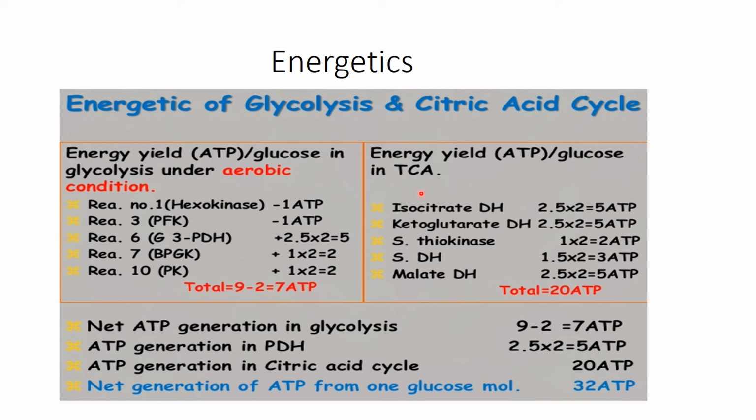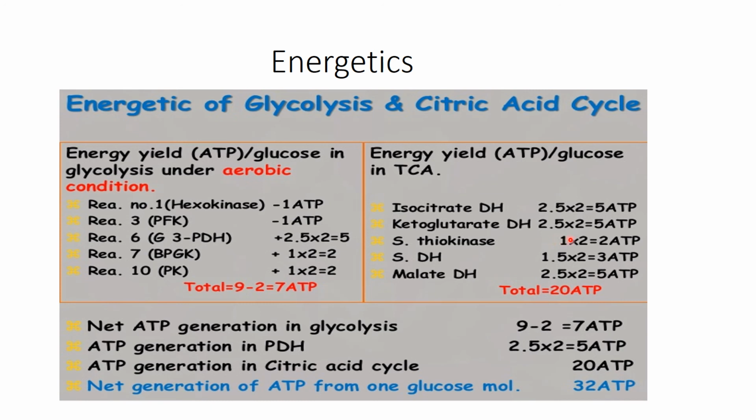Here is the Krebs cycle. In this step, isocitrate dehydrogenase produces NADH. That NADH again produces 2.5, and 2 NADH here produce 5 ATP molecules. Again, here is a dehydrogenase that produces NADH, also producing the same 5 ATP molecules. And here the succinate thiokinase enzyme produces 1 ATP molecule in each cycle.